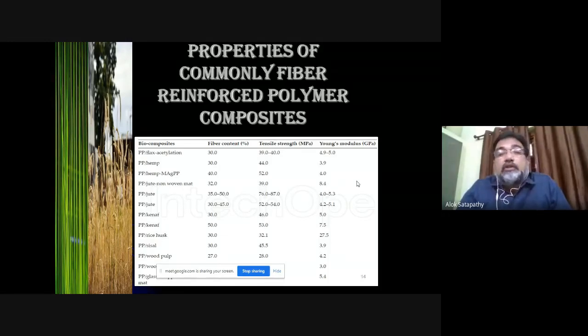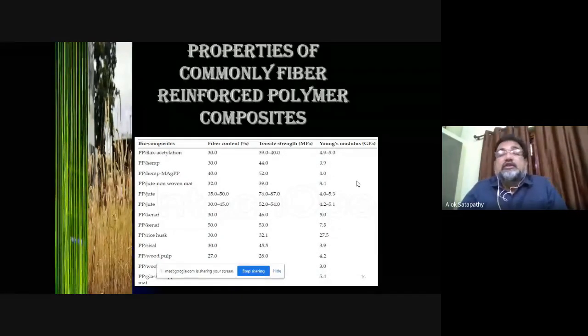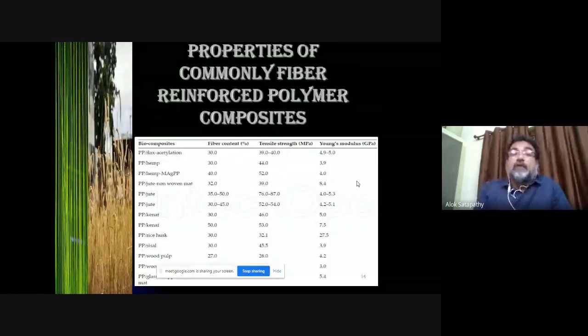Compared to that, the green composites will not have comparable tensile strength, but still the tensile strength that you obtain with the green fibers is not so low, and they have other additional advantages that I will discuss.